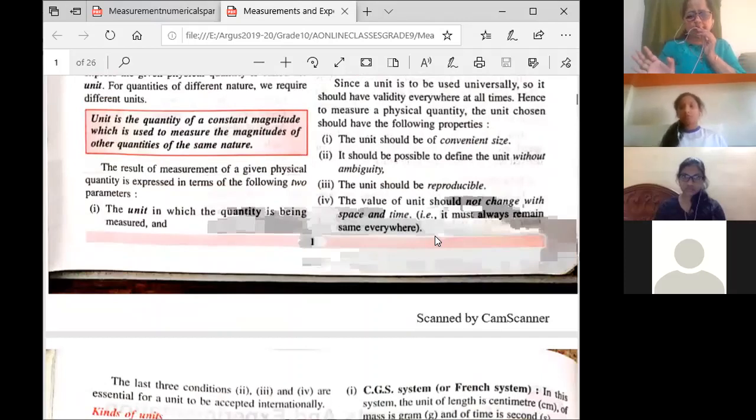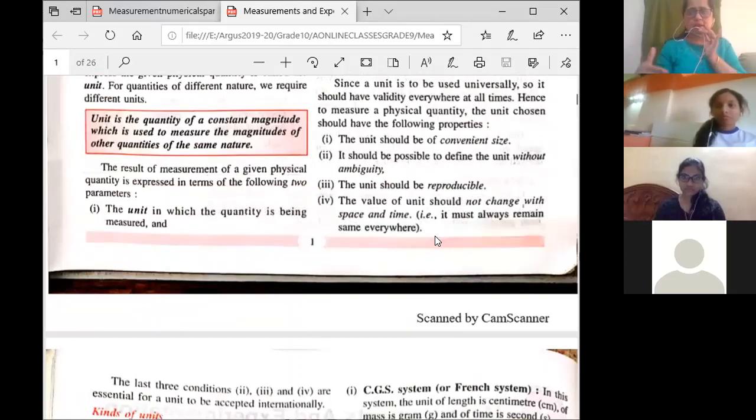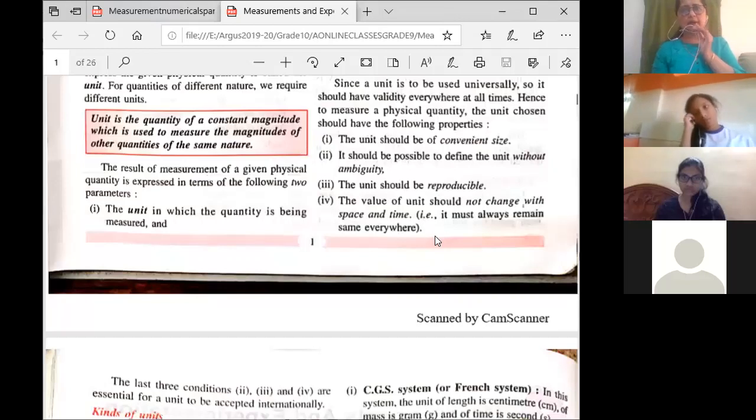Okay. So when I say that the unit to measure cloth is meter, that size has to be convenient. Then you should be able to define it. It should be reproducible. Reproducible means I should be able to multiply it. So meter, if I am taking 10 meters of cloth, that unit has been multiplied 10 times, right? So you should be able to multiply that particular unit. And very important, the value should not change with space and time.